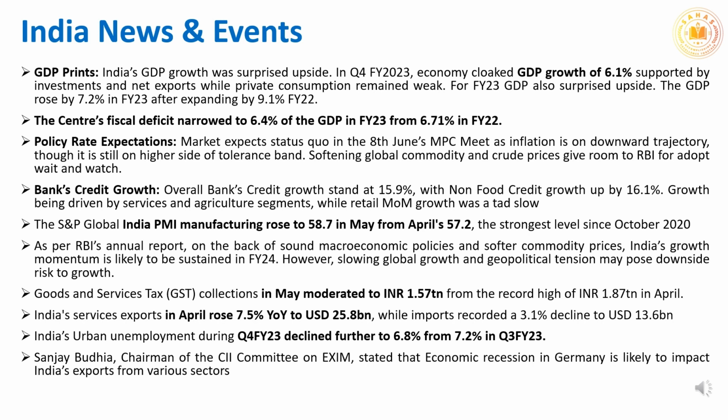Higher than anticipated GDP was on the back of strong growth led by agriculture, trade and transport sector. The centre's fiscal deficit narrowed to 6.4% of the GDP in financial year 2023 from 6.71% in financial year 2022. During the year, direct taxes grew by 18%, while indirect taxes grew at a lower rate of 7% year-on-year. GST witnessed a robust growth of 21.6% year-on-year in financial year 2023.